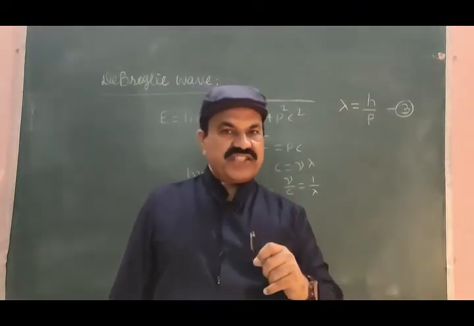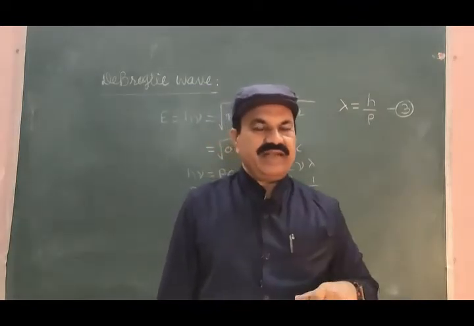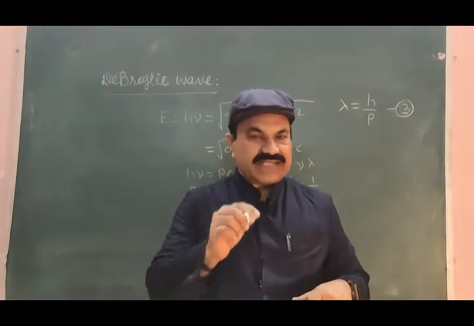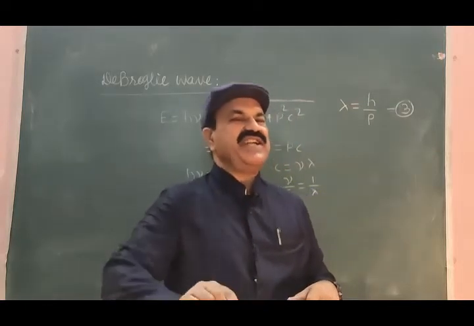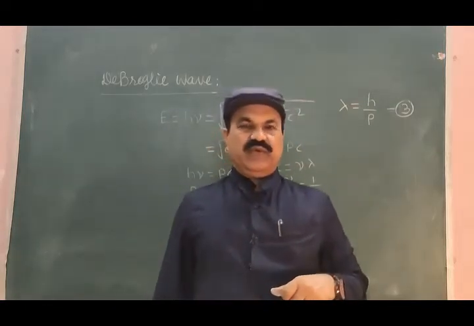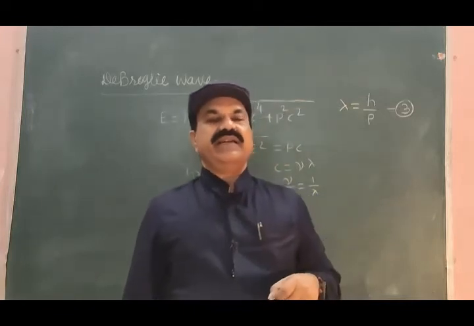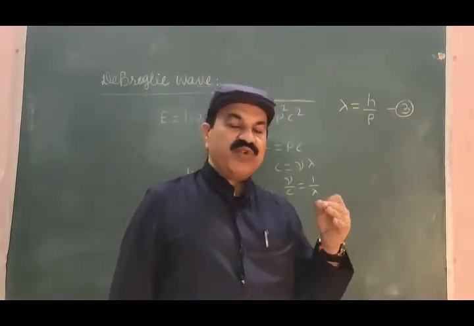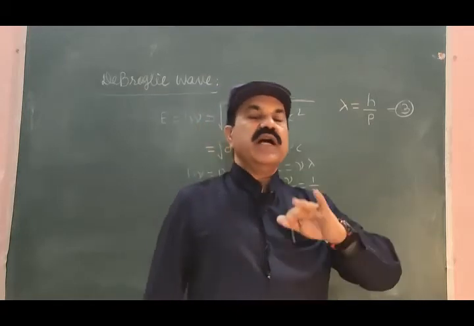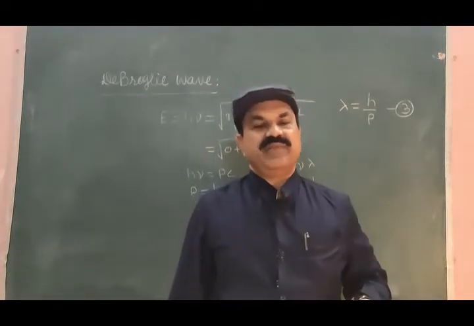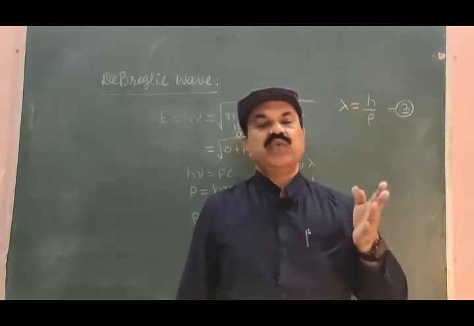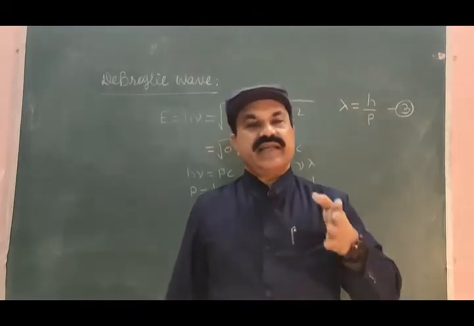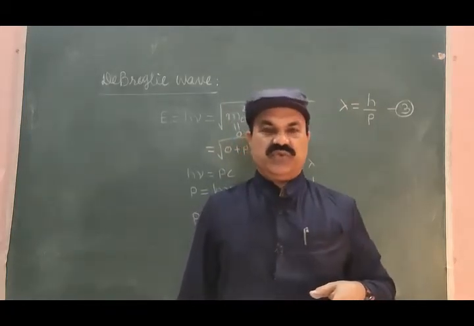We have considered the photon as a particle, but the rest mass of the photon is taken as 0. We have many other particles which are moving with velocities comparable to the velocity of light, but whose rest mass is not 0.